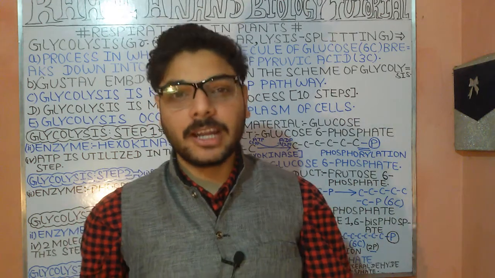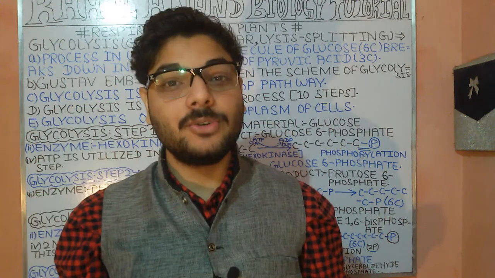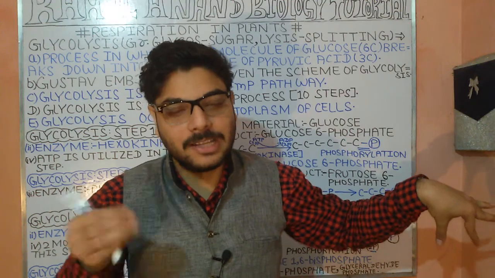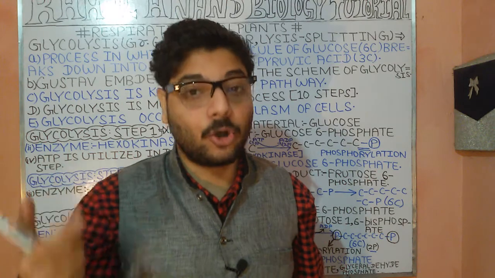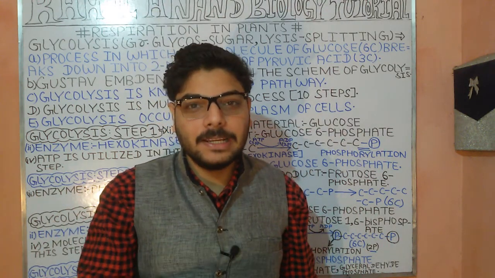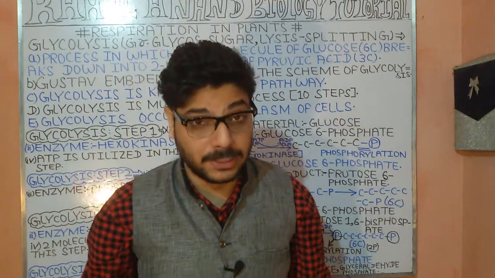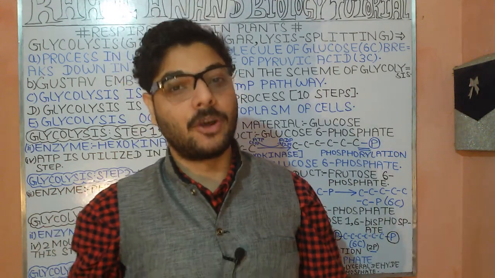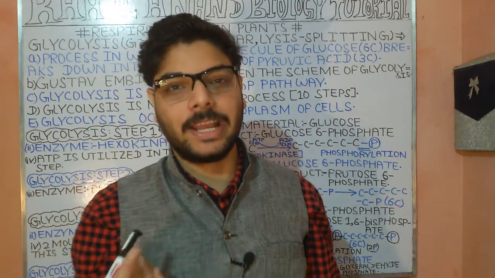So this is somewhat the conclusive remark on the glycolysis process, where we have understood the stepwise process from step 1 towards step 4. We'll go through up to the 10th step in our next lecture. We clearly know that the glycolysis process takes place in multiple steps, and here we have 10 steps. So the next six steps we will understand in our next lectures.